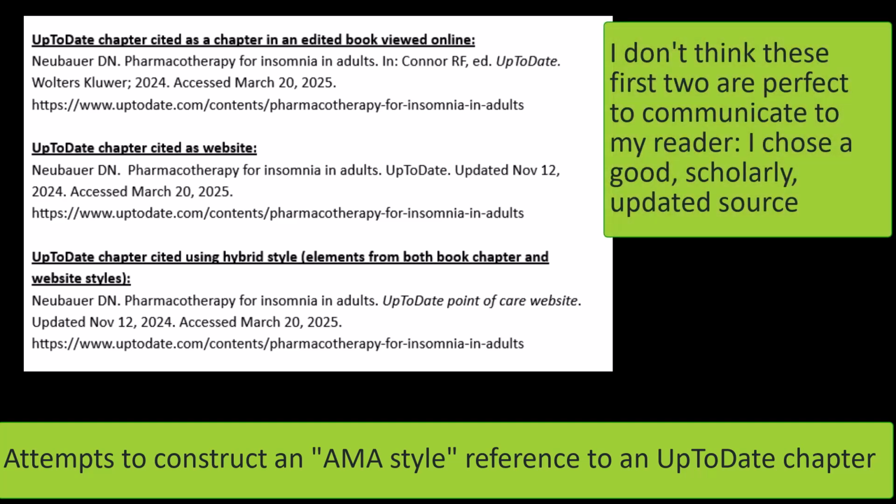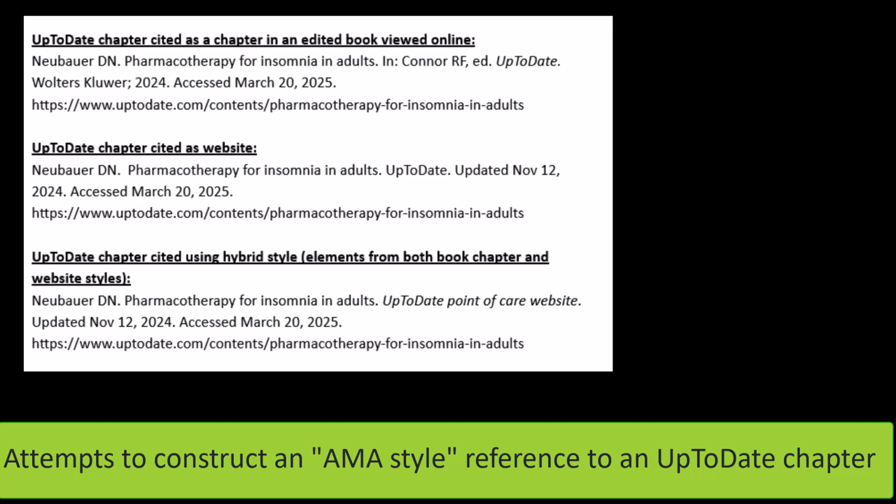I didn't think the book style explained that this really actually was updated just a few months ago. I didn't think the website style really explained why UpToDate is a scholarly source. I made up a style that combines the book and website style to make this clear to my readers that this is a scholarly, clinical source.